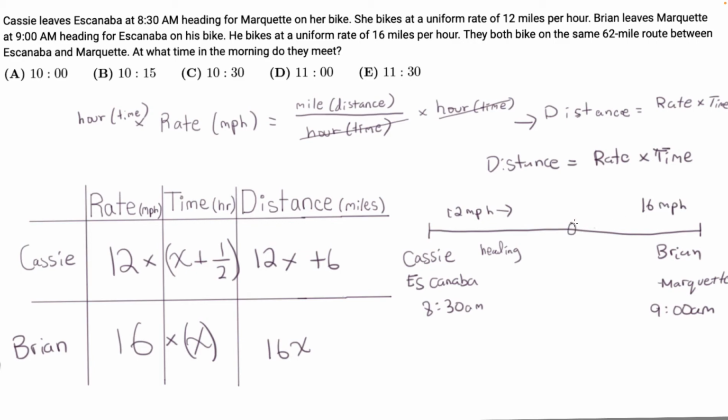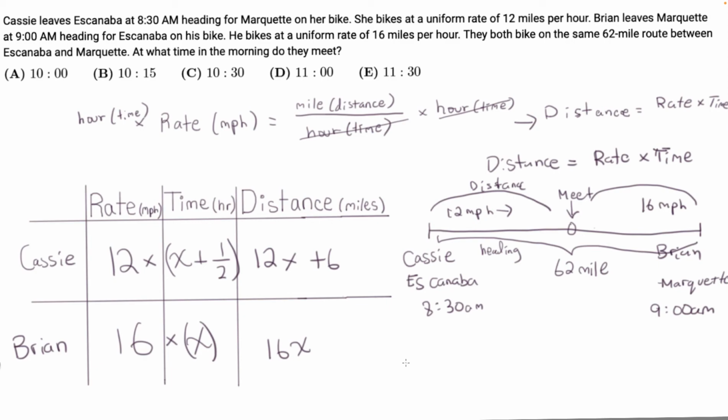And the point that they meet is the distance between Cassie's starting point and the meeting point, and Brian's distance to the meeting point. So from this diagram we can have this distance plus this distance equals the 62 total mile route between these two people.